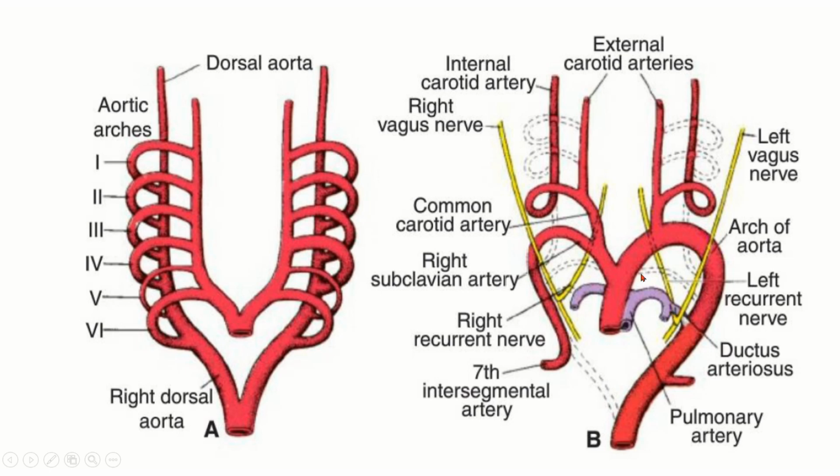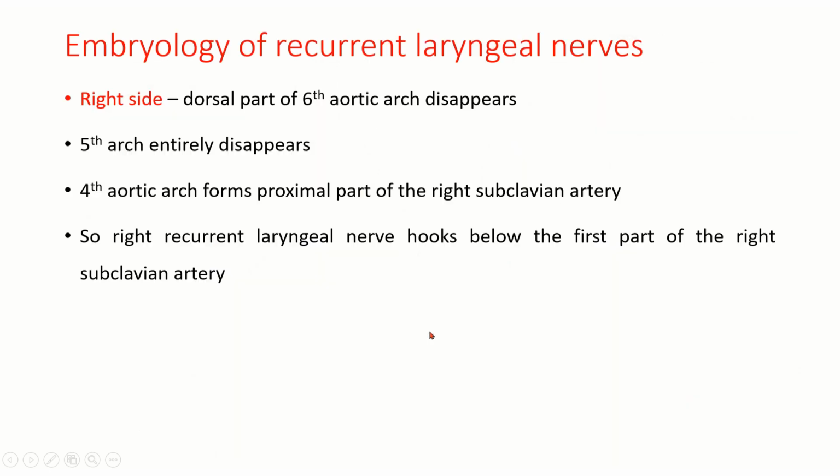This developmental difference of the aortic arches between the right and left sides determines that the right recurrent laryngeal nerve is higher in origin and hooks below the first part of the right subclavian artery, whereas the left recurrent laryngeal nerve is lower in origin and hooks below the arch of aorta, which is derived from the left fourth aortic arch.